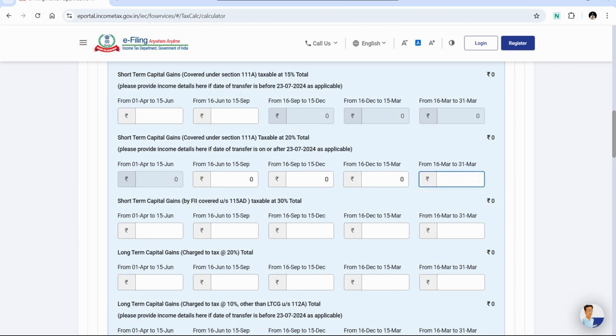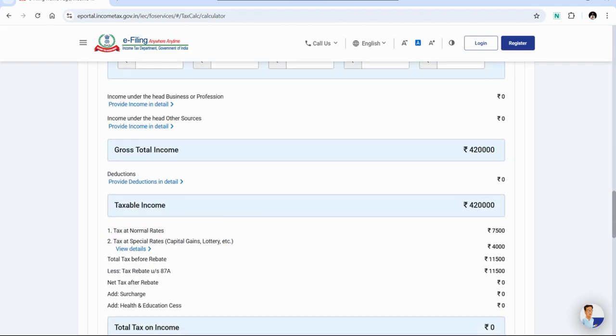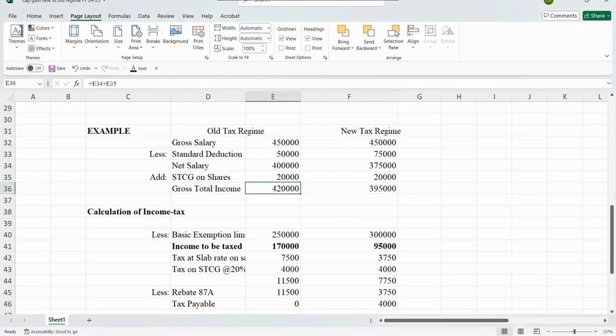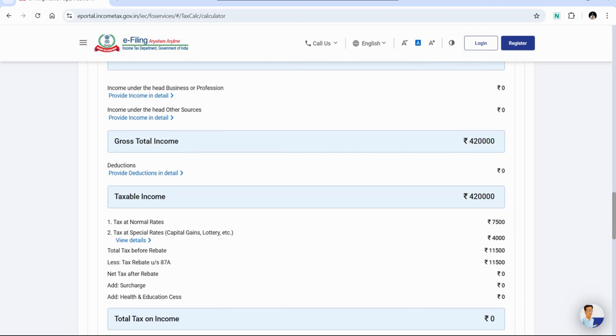So I am going to enter my short-term capital gain of 20,000 here. Now my total income is 4,20,000. Here you can see 4,20,000 is our gross total income. Now we are getting the benefit of the basic exemption limit, and the income which is to be taxable is 1,70,000. Here you can see we have mentioned that the tax at slab rate on salary is 7,500. Here you can see the tax at normal rate. Tax at normal rate means the tax at slab rate.